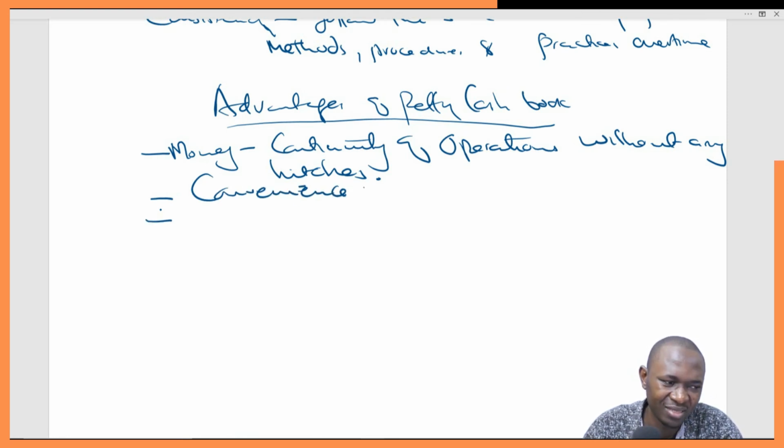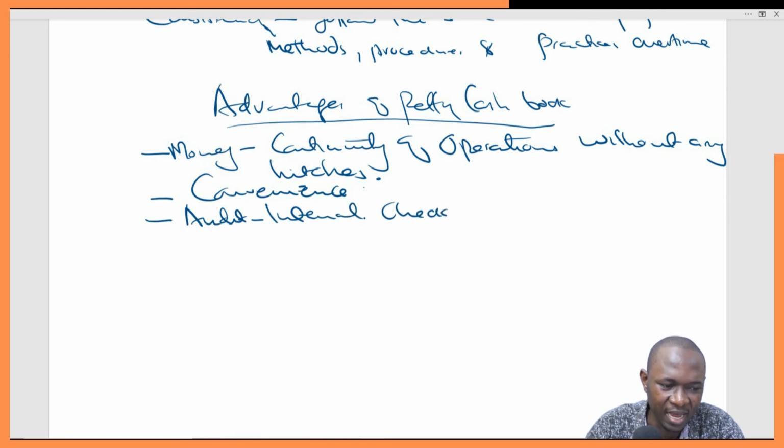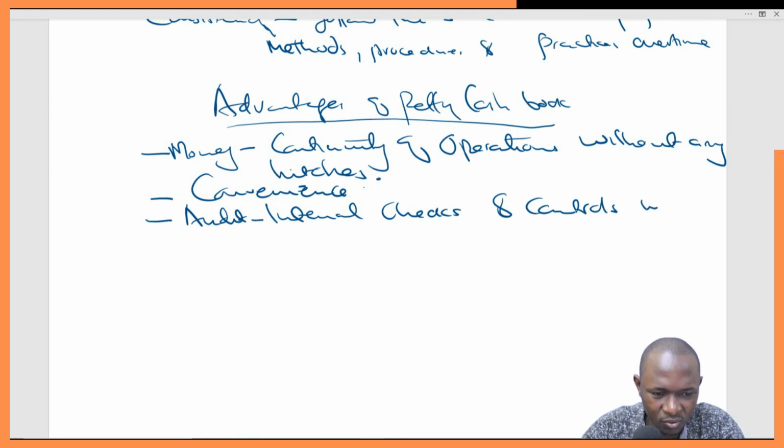Then, of course, the other advantage that is very obvious is audit. They will talk of internal checks and controls which are enhanced.